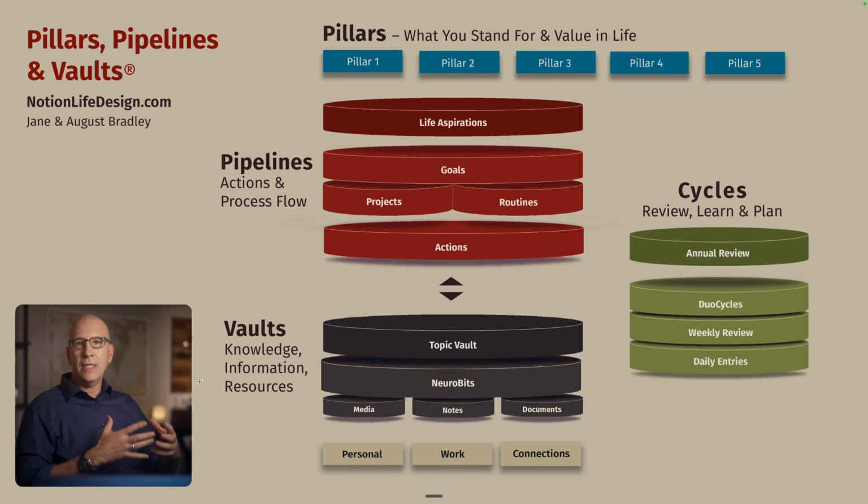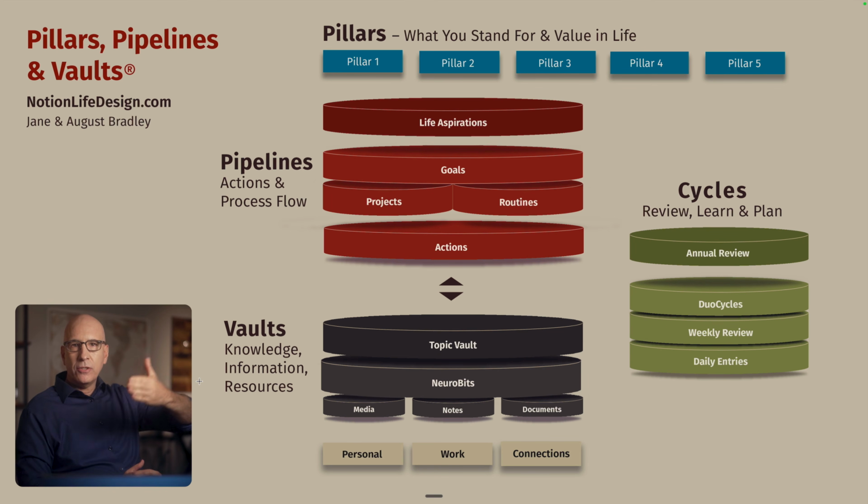These resources and knowledge components are going to be the ingredients that you will reflect on and filter through your life experience. And then in the process of doing the work and activities in your pipelines, you will use that and turn that into your own insights and your own view on the world and your own work that you contribute to the world and to your life and to your growth and to your family and to everything else.